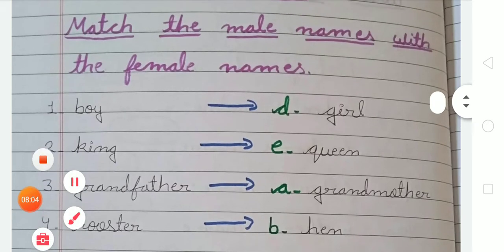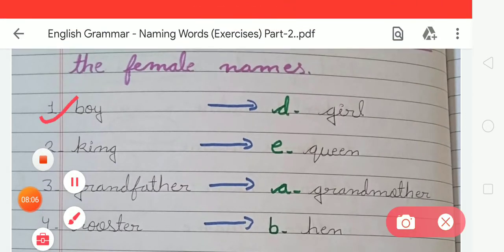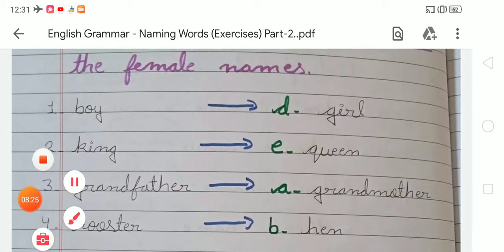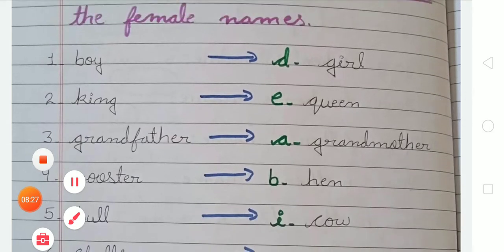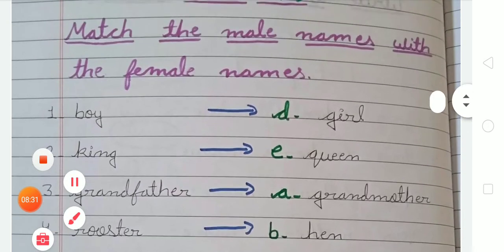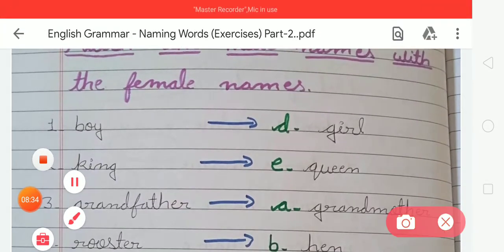Firstly you have to write number 1. The first word is boy, so you have to write the female version of this given word, that is girl. You have to write their female version in front of each given word. First is boy, so you write girl. Next is king, so you write queen. Third is grandfather, so you write grandmother. So like this we have to know about the male and female version.